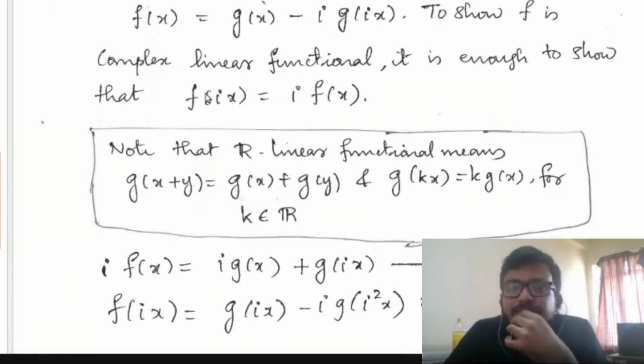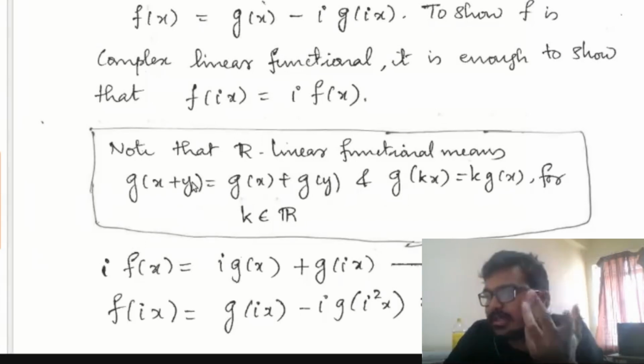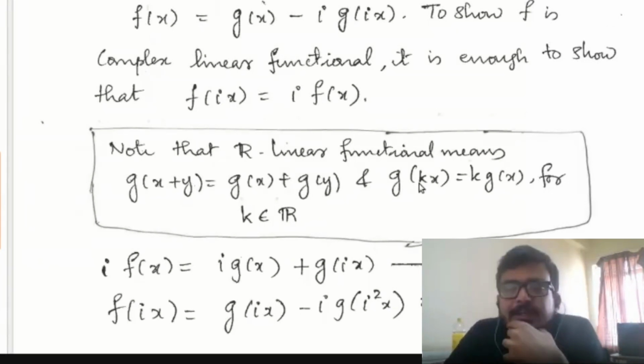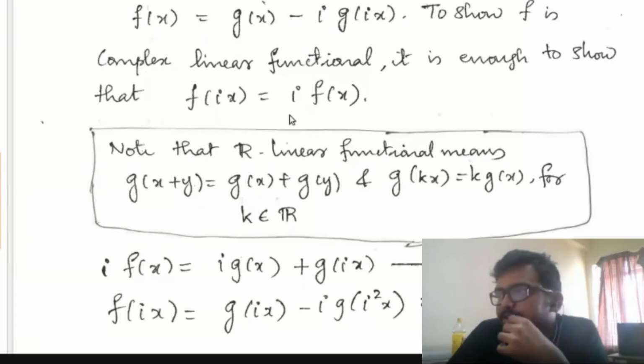If I am defining f like this, clearly f of x plus y is equal to f of x plus f of y, since g satisfies this condition. That you can easily verify. The only remaining condition is f of kx equals k times f of x whenever k belongs to C. To obtain that, I will prove this equality: f of ix equals i times f of x, where i is the square root of minus 1.